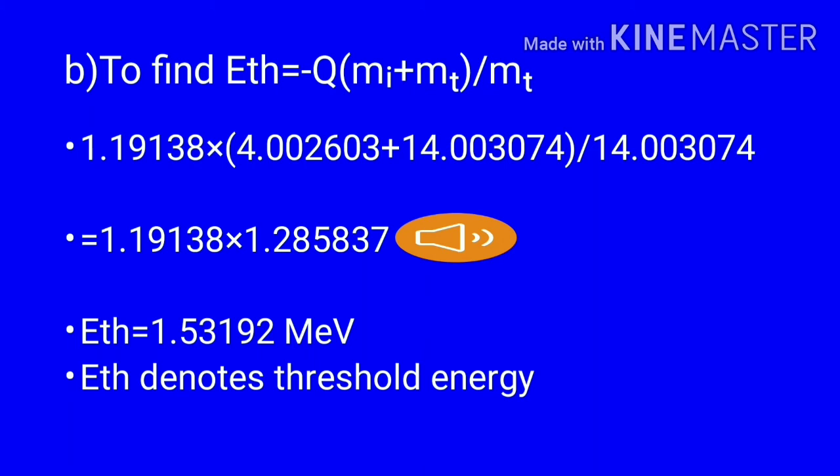We know the threshold energy by using the formula E threshold equals minus Q times (Mi plus Mt) divided by Mt. I already found the value of Q, which is equal to minus 1.19138 MeV. The masses of nitrogen and oxygen are given in the question. Therefore, substitute the values of Q, Mi, Mt in the threshold energy formula. We will get the correct answer. That's all.